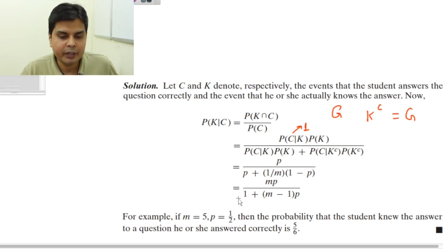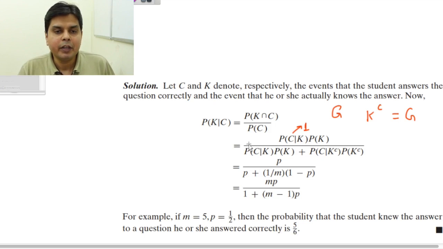So you solve this and you get the answer. You can see that suppose m is equal to 5 and P is equal to half, you will get the required probability as 5 by 6. So this is one way of drawing an inference about possible alternative causes given that an event has occurred.